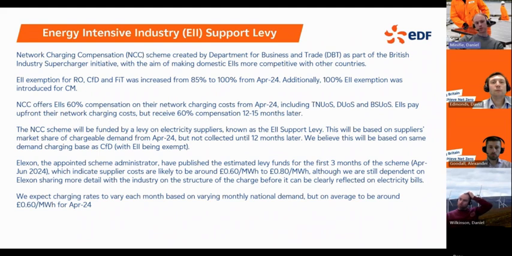Elexon are the administrators of the scheme, and they have now started to publish the initial estimated levy funds for the first 3 months of the scheme that the EIIs have declared. So this is for April to June 2024. These costs are indicating that the levy is likely to be in the region of between 60 and 80 pence per megawatt hour for suppliers, but is dependent on Elexon sharing some more details with the industry on the exact charging structure before we can clearly reflect this in the bills.